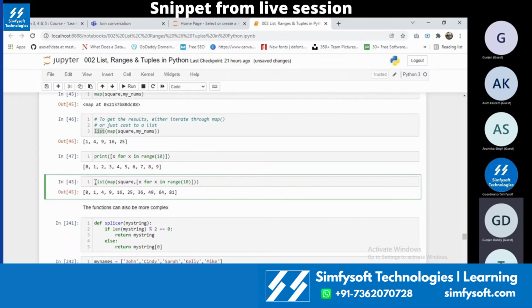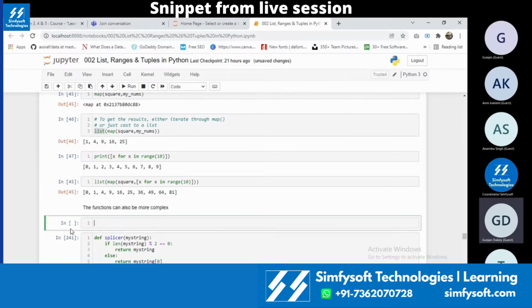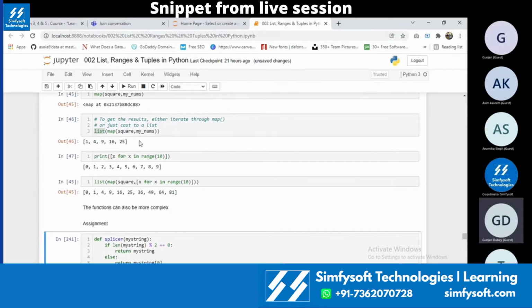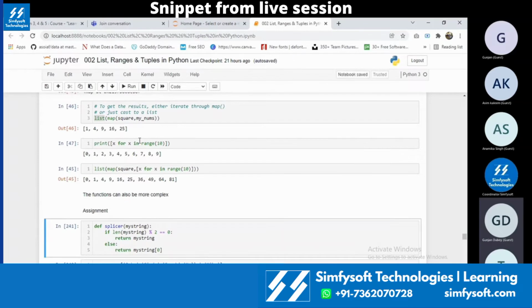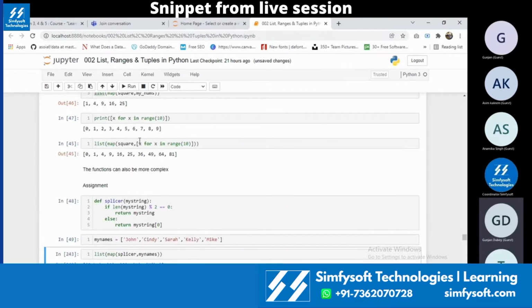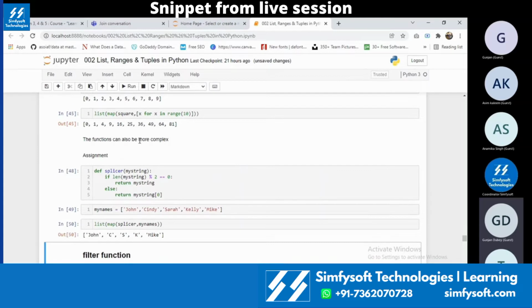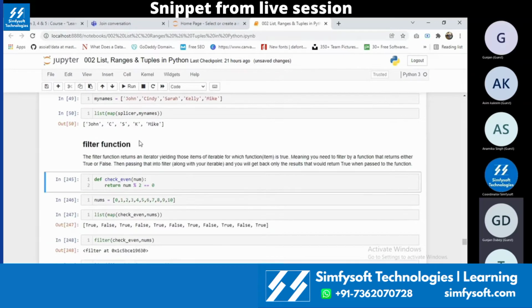This is the function of a map. Okay, I'm having an assignment for map. This will be your assignment. Okay, you have to basically understand this function and let me know what is happening over here. It is simpler. Do that after class. Okay, similar to this, for every topic I have an example function written over there. You have to understand that and basically let me know what is happening in that.